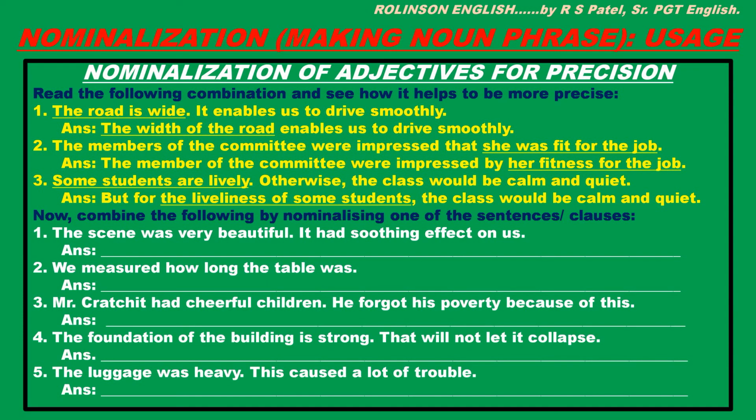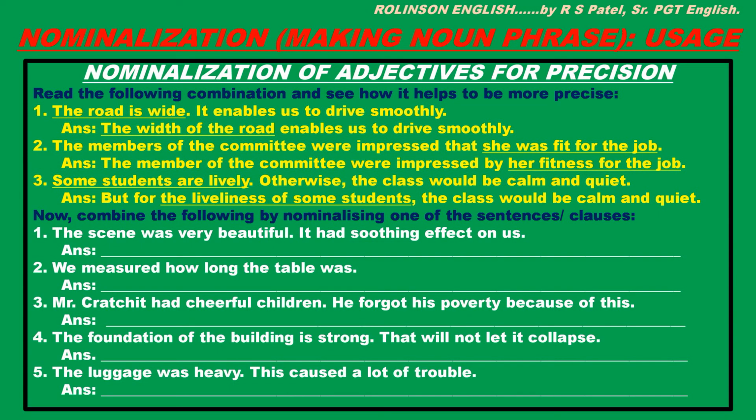Number three now, some students were lively, otherwise the class would be calm and quiet. First sentence is to be nominalized, okay? But for the liveliness of some students, see, here lively is changed into noun liveliness. Liveliness of some students. This is the nominalization. So, but for the liveliness of some students, the class would be calm and quiet.